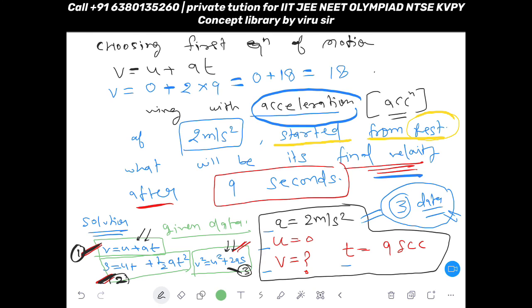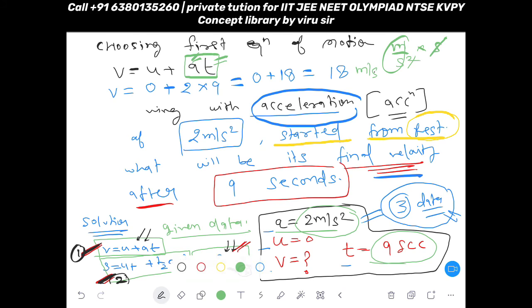And unit-wise if you check, what is the unit? Acceleration was in meter per second square, time was in second. So if you check, what is the unit of a? Meter per second square. What is the unit of time? Second. So 1 second and 1 second will get cancelled, so you will be getting meter per second. Did you understand the solution part?